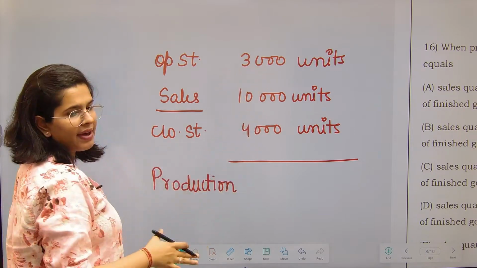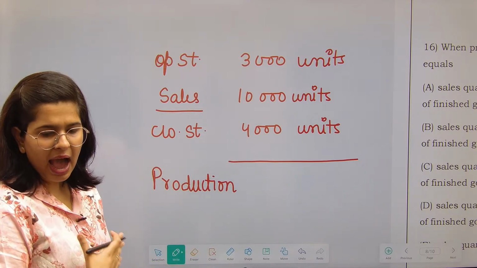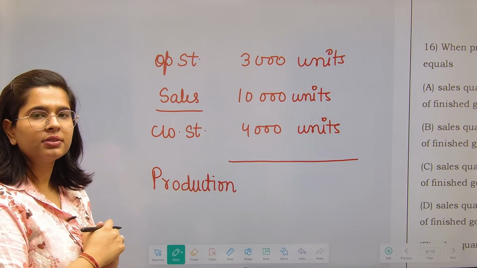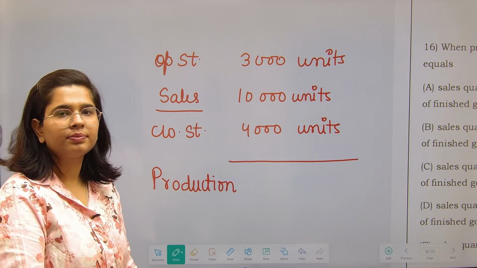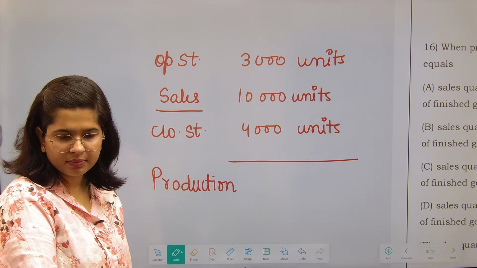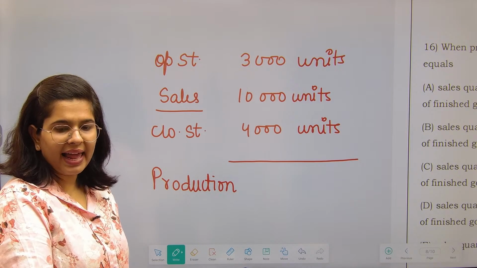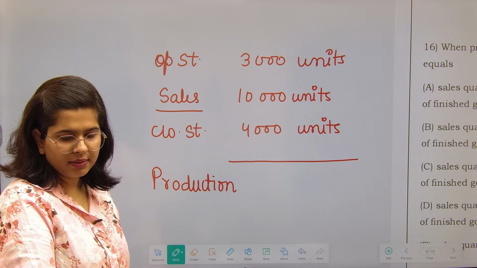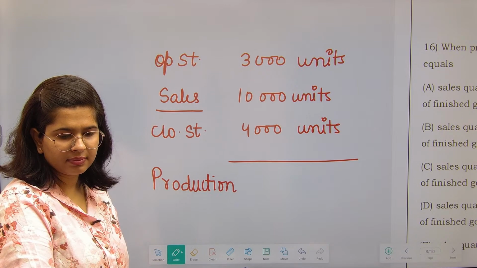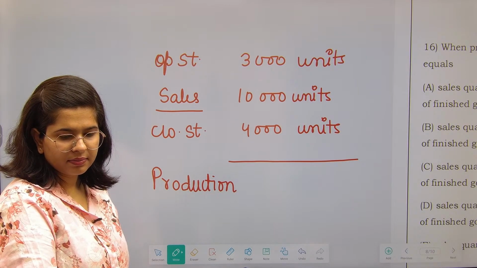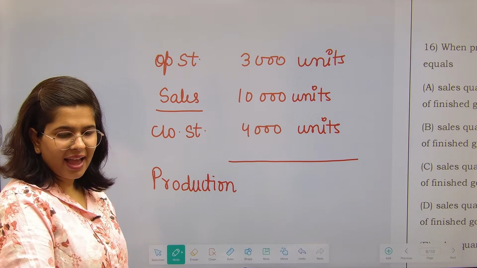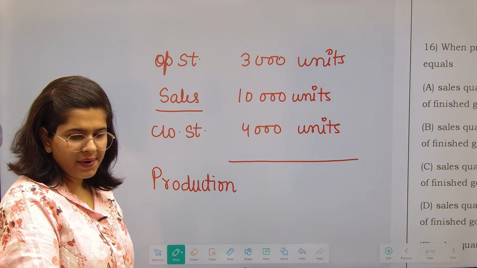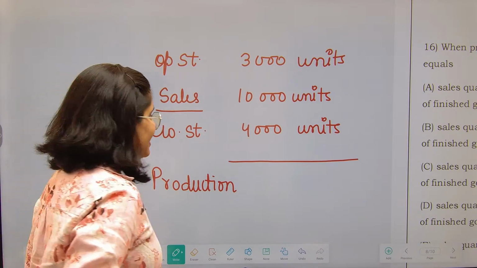Given all these three factors, if someone is asking how much production I should do, can you tell me what should be my production figure? Calculate and tell me how much my production should be. Anyone? Tell me the answer. 9K. Okay, others? It is 11,000.